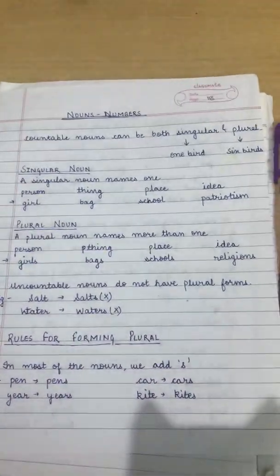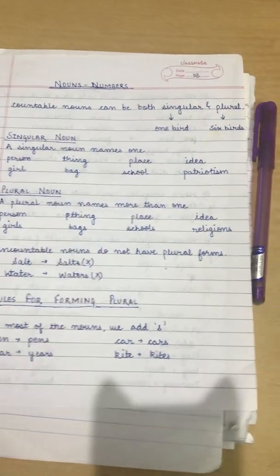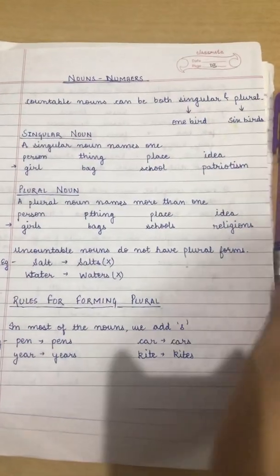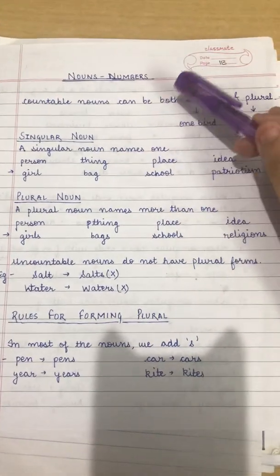So as you all know, we have started with the topic noun. We have completed types of noun. There are basically five types of noun: common noun, proper noun, collective noun, abstract noun, and concrete or material noun. After that, we have studied about the noun's gender. And today we are going to start with the topic that is number of nouns.